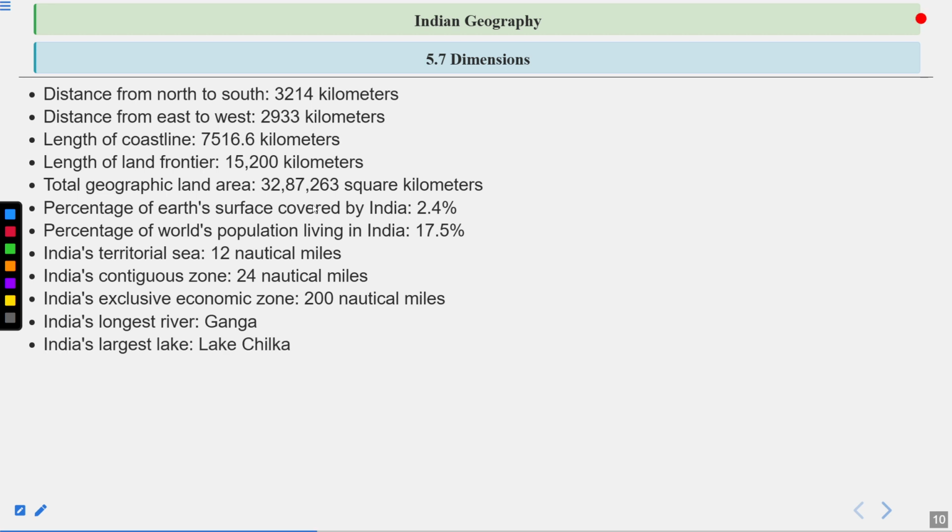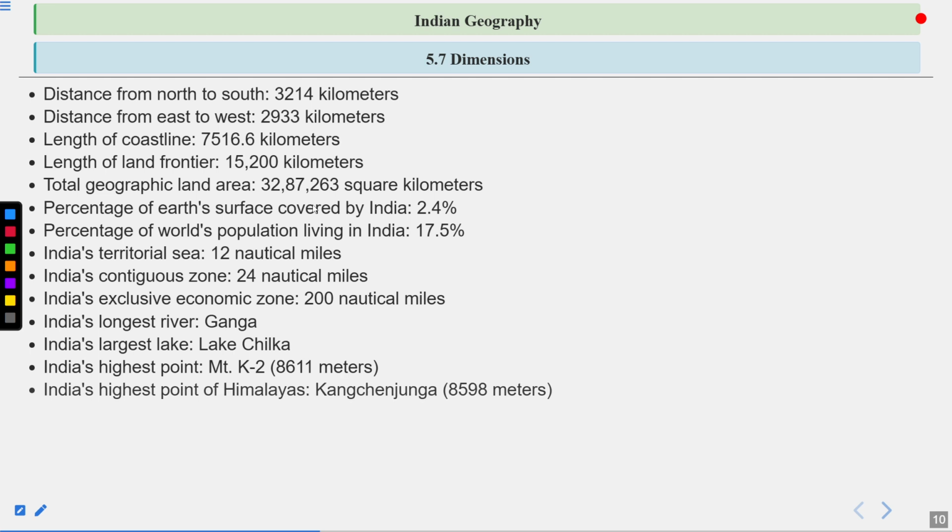India's largest lake is Lake Chilka. India's highest point is Mount K2, 8,611 meters. India's highest point of Himalaya is Kanchenjunga, 8,598 meters. India's lowest point is Kuttanad, minus 2.2 meters.